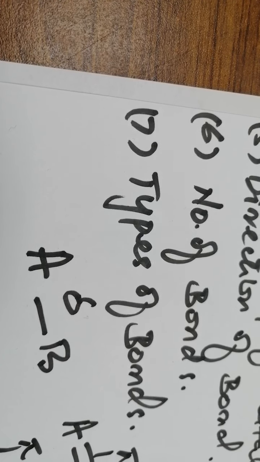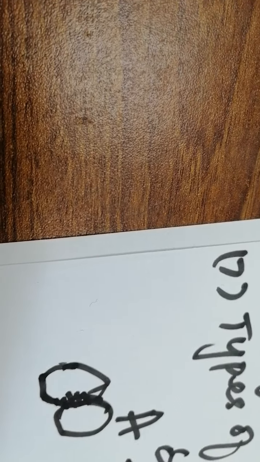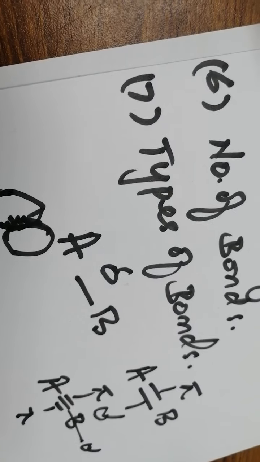The sigma bond is formed by linear overlapping. Let me explain. By linear overlapping, they overlap like this. Sigma bond can form by the overlapping of s orbitals. While in the case of parallel overlapping, which happens in pi bonds, you need to consider the p orbital.